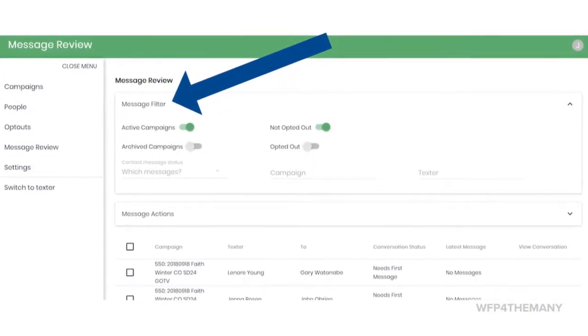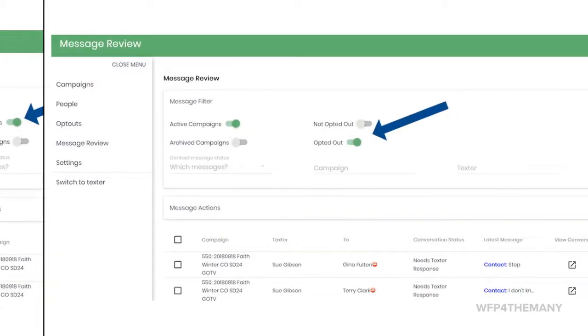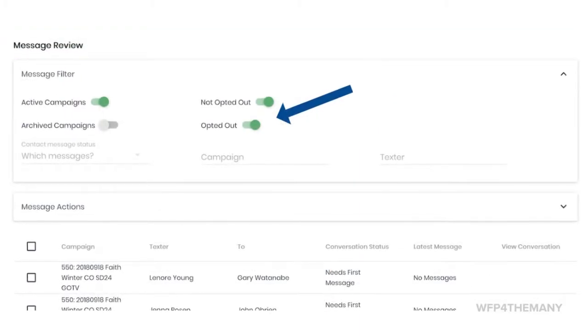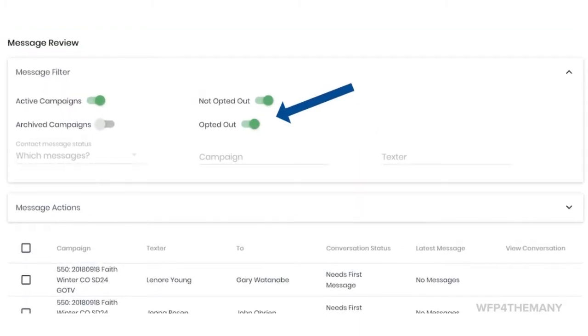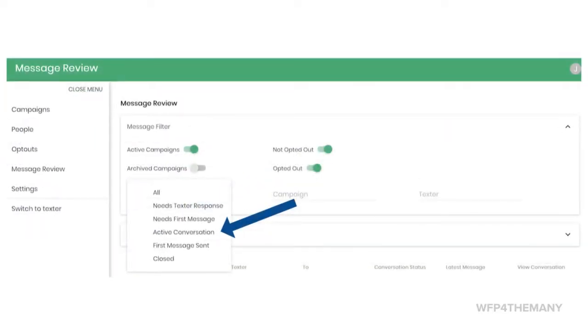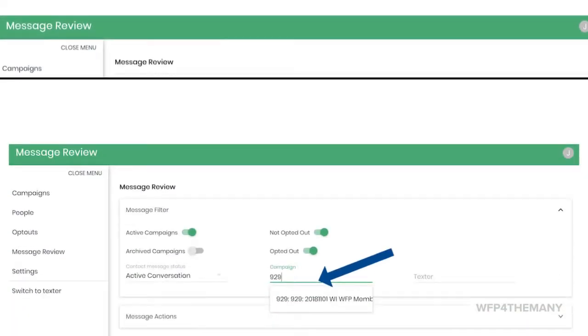Now open Message Filter. Toggle on the Active Campaigns button. Make sure the Opted Out button is toggled on. Also toggle on the Not Opted Out button. Navigate over to Which Messages. Select Active Conversation from the drop-down menu.